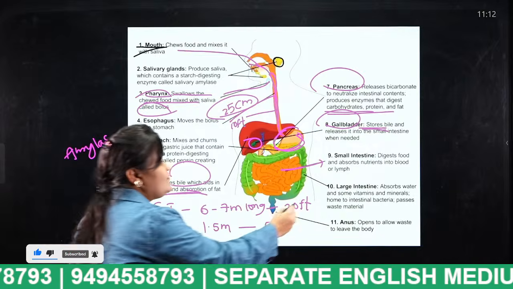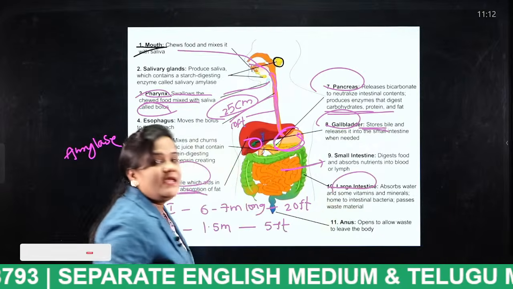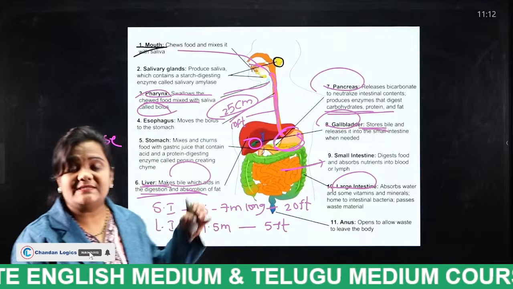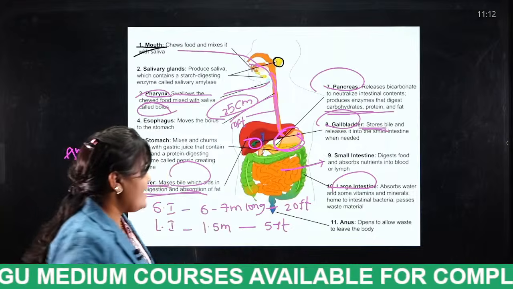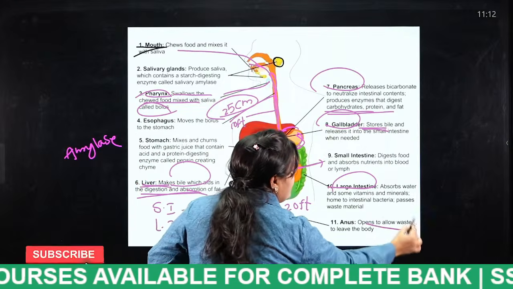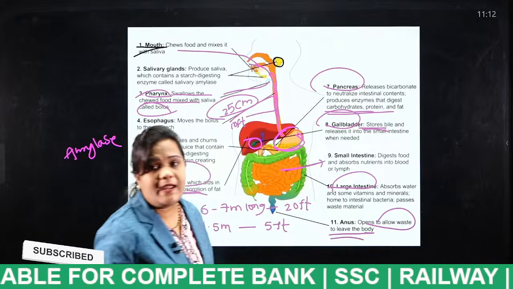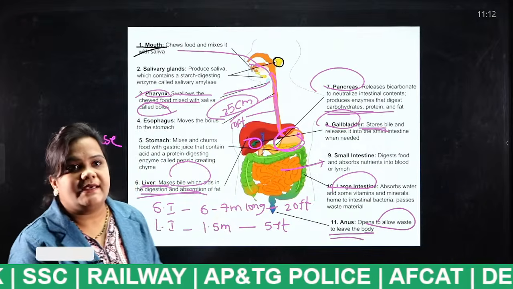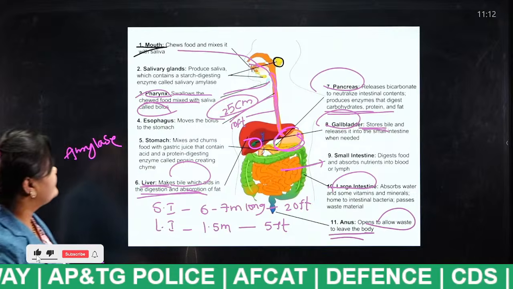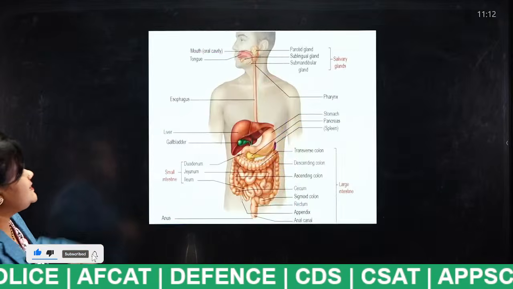What is the use of the large intestine? It absorbs water and excretes the waste materials through the anus. And finally, the anus allows waste to leave the body. The fecal matter will go outside through the anus. Yes. Next. So this is what I said.